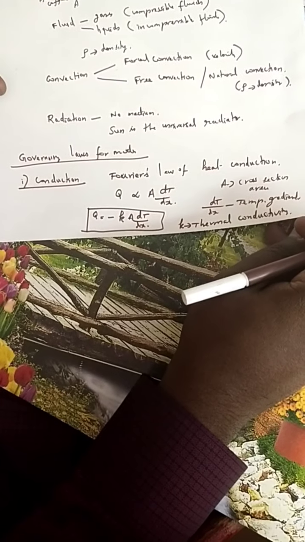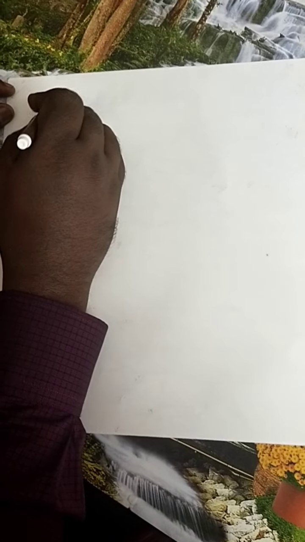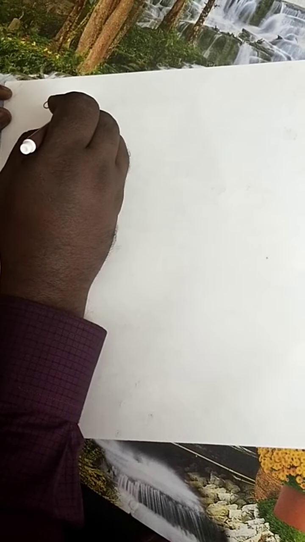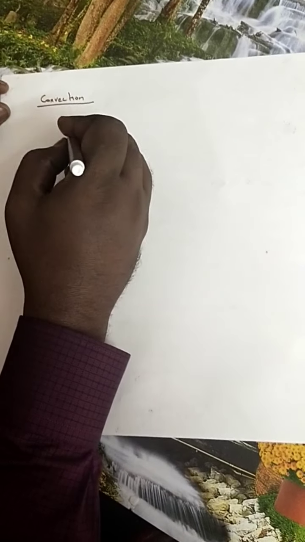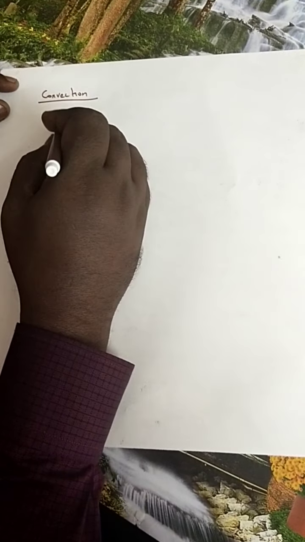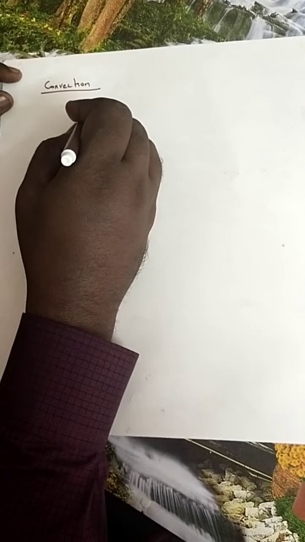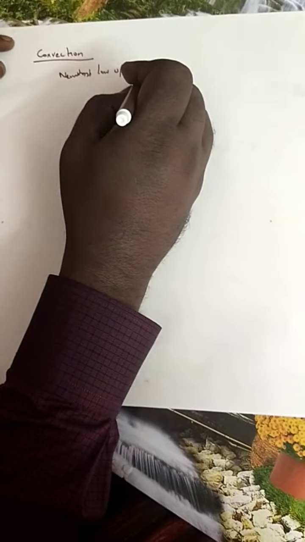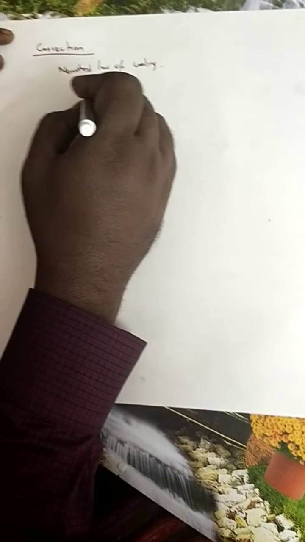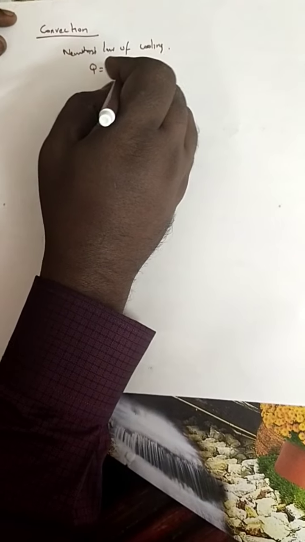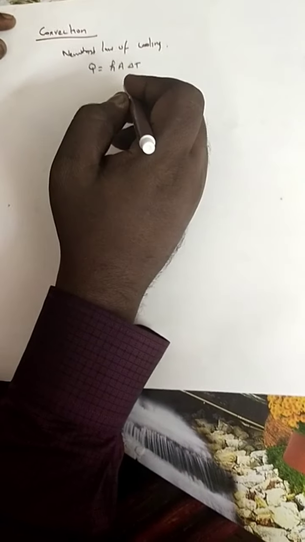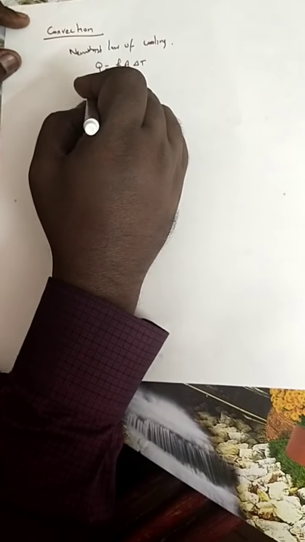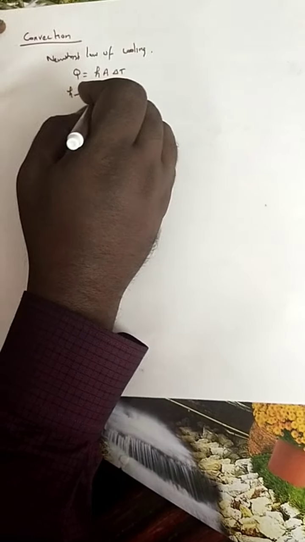Now we can go for the governing law for convection. The next mode is convection. The governing law for convection is Newton's law of cooling. So Q equal to hA delta T. What is h? Heat transfer coefficient.